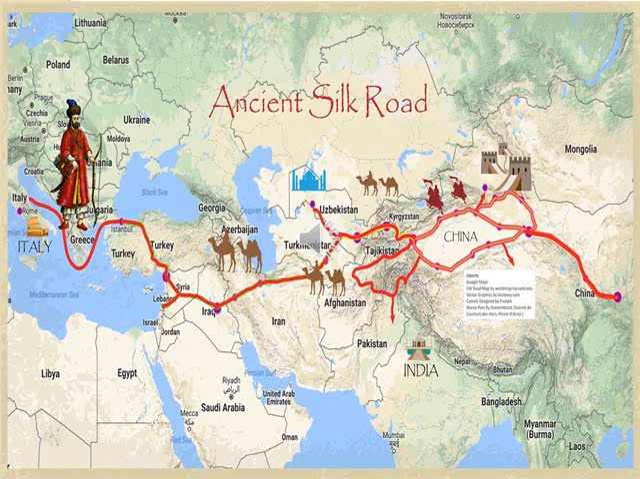You can see the Silk Road in this map. It starts from Italy, that is the Roman Empire, passes through Mesopotamia, then Afghanistan and India, and reaches China. It includes Mesopotamia and also India, and it reached China.